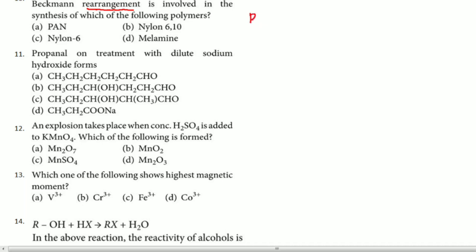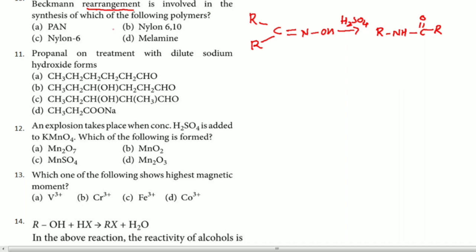Simply, the Beckmann rearrangement is this: if the compound is like this, we call it an oxime, C double bond N OH. Then rearrangement takes place in the presence of sulfuric acid. You are going to get R NH bond C, with a double bond O and R. Clearly you can see here R NH: this R rearranges to this N, so that the C which is attached to the N with OH, this OH shifts here, so C double bond O is going to form and R is attached like this.